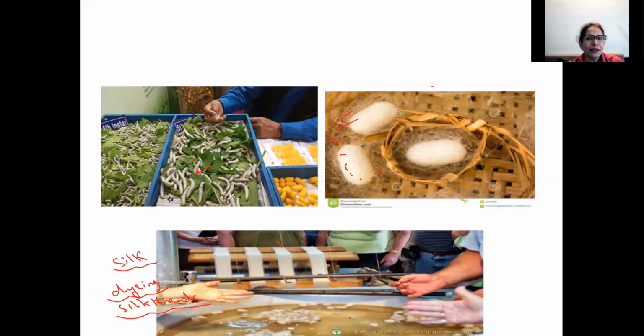So you see that the time is also longer, plus the silkworm feeds only on mulberry leaves. So a farmer who is rearing silkworms should also have the mulberry produce, which is a little expensive. So that's the reason silk is more expensive as a fiber than cotton or jute or wool.